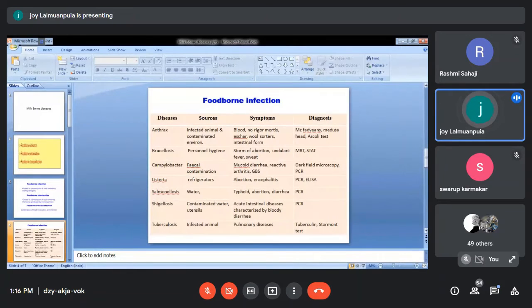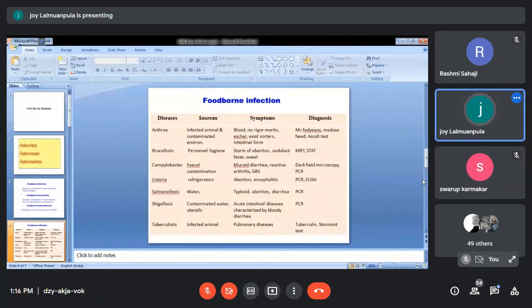Fever, non-fever, fever, non-fever. In human beings, they will sweat, and this sweat has a very peculiar smell. Some say it's an onion smell, some say it's just a very peculiar smell. And this particular question has been asked again and again in the examination.